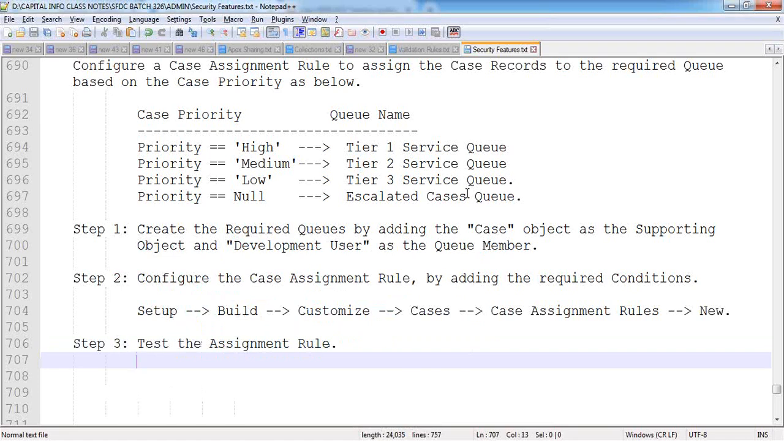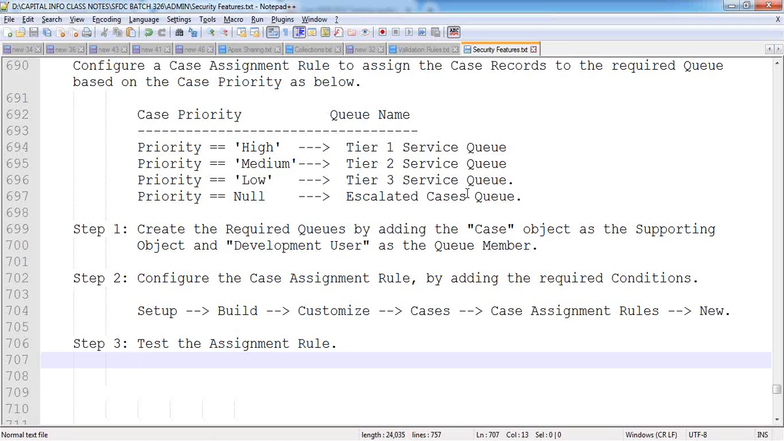Then how can we test this one? When will this assignment rule fire? Well, when the case is created. Created in the sense of what? Before creation or after creation? After creation. Because to assign the case record to a queue, first of all, the case record should be there, right? So once a case has been created successfully, or once a case has been modified successfully, case assignment rules will automatically get fired. Like sharing rules, these also fire after insert and after update.